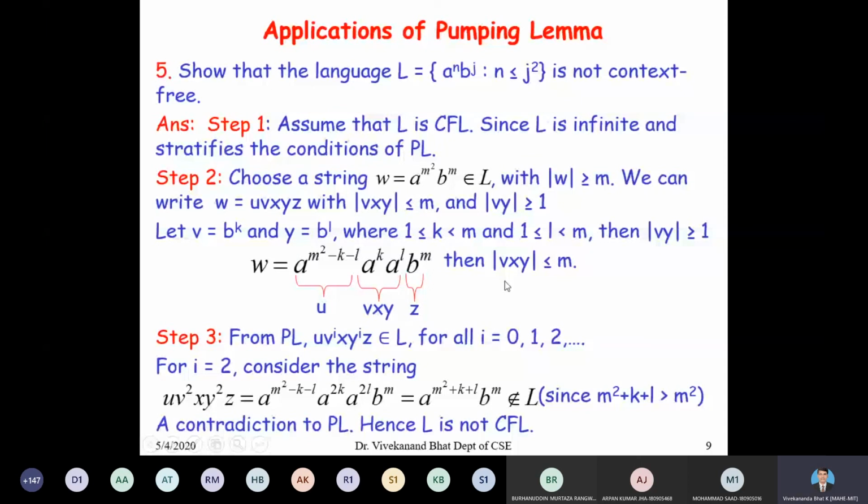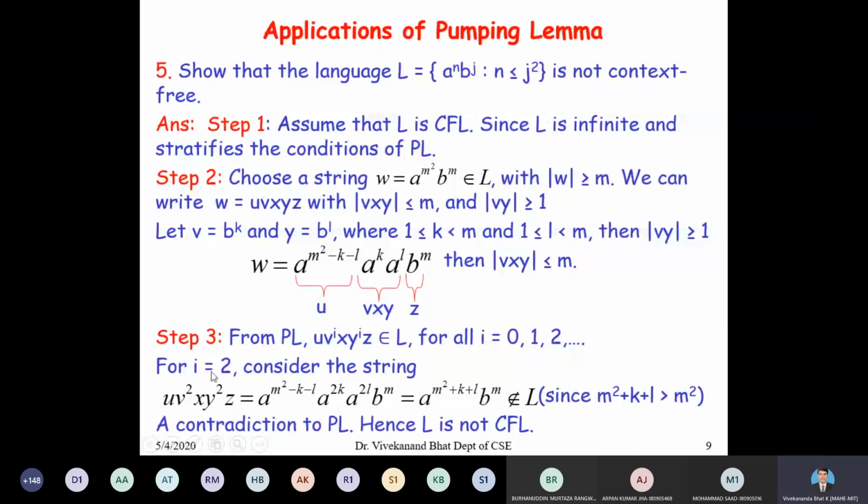So then the length of vxy should be less than m. Try to see this decomposition very carefully. My u is a to the power of m square minus k minus L, and vxy should be a to the power of k, a to the power of L, and this is my z is b to the power of m. So from the pumping lemma, we have u v to the power of i x y to the power of i z belongs to L for all i equal to 0, 1, 2, 3, etc.